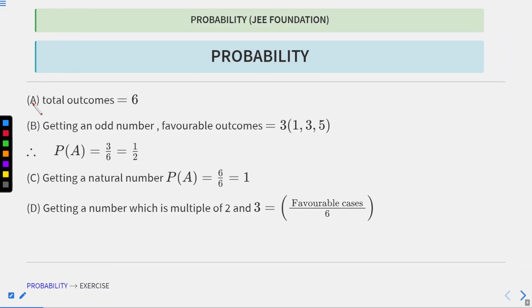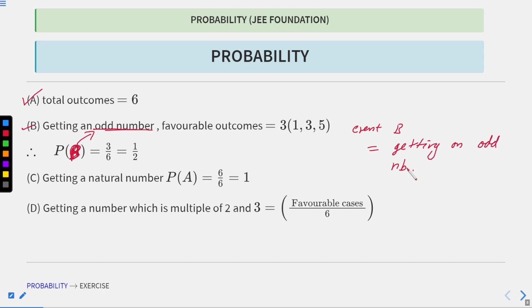Okay, now total outcomes was 6. Now my event B is given. I am asking for the probability of getting an odd number, so this will be my event B, not event A. Event B is getting an odd number.